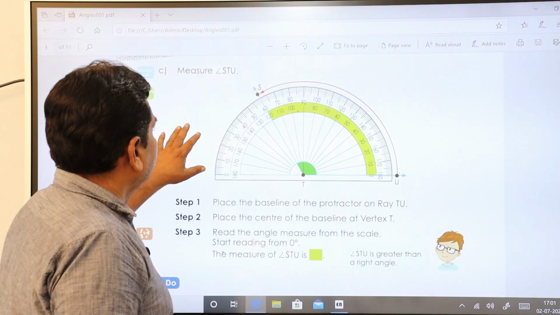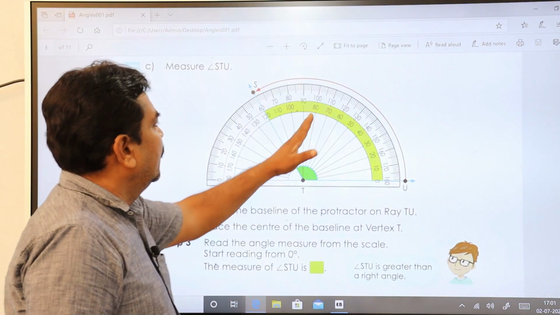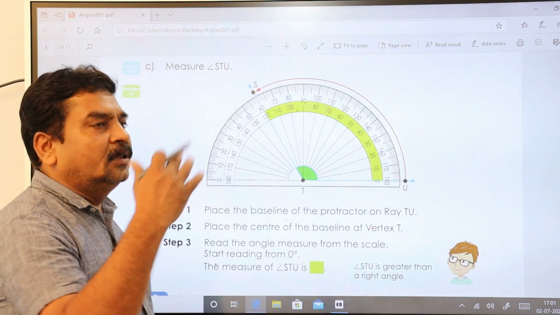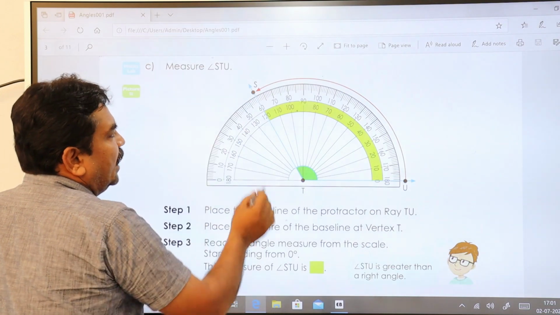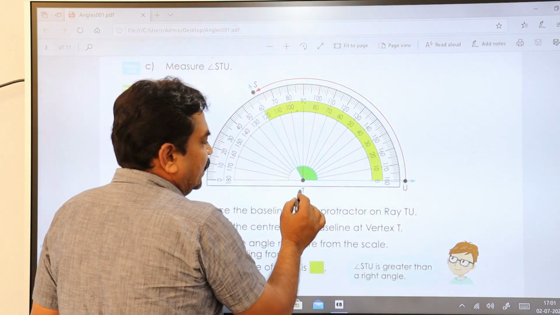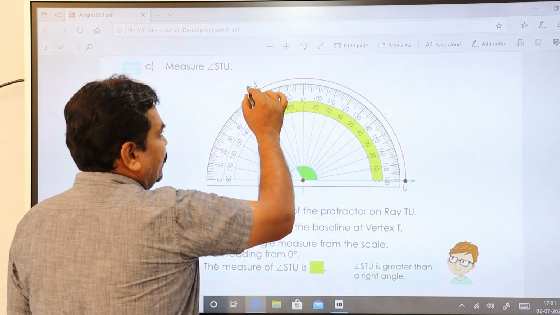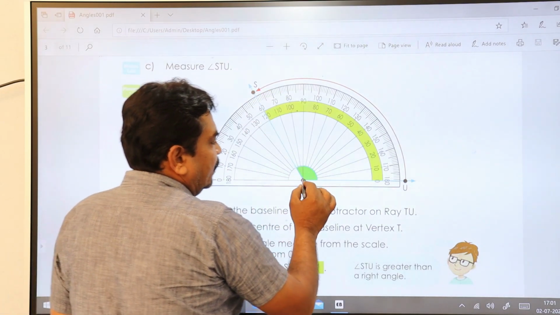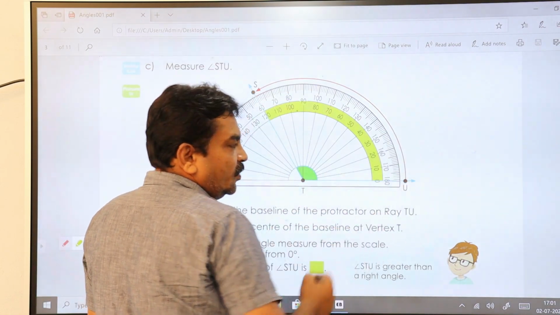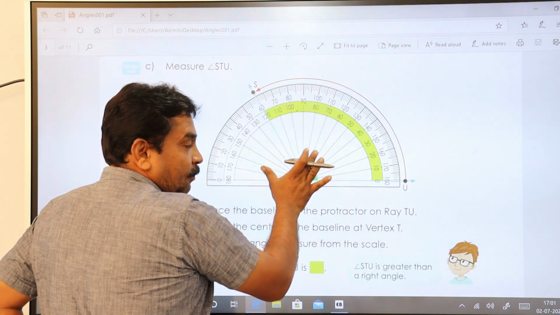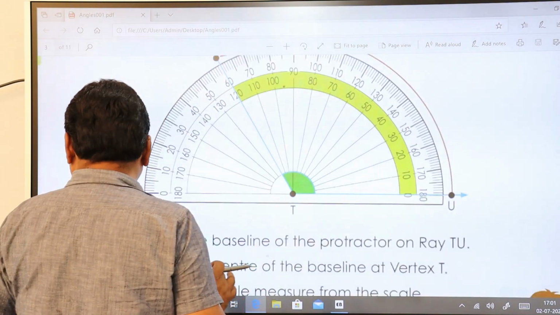In this way, see here, this is beyond 90 degrees, that is more than 90 degrees. Measure angle STU. You have angle STU, the angle is at T here. Let us say this is your blue ray, and TU is also a ray. We have placed a protractor on it.